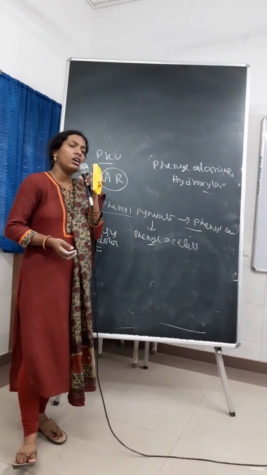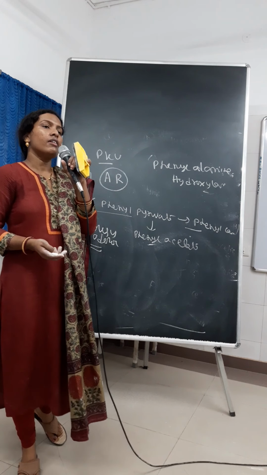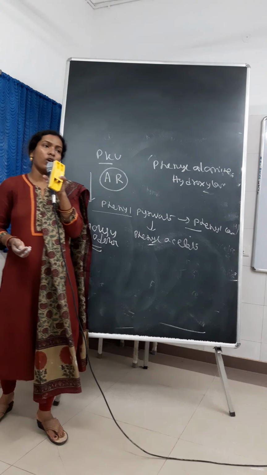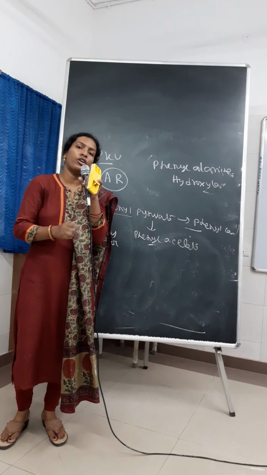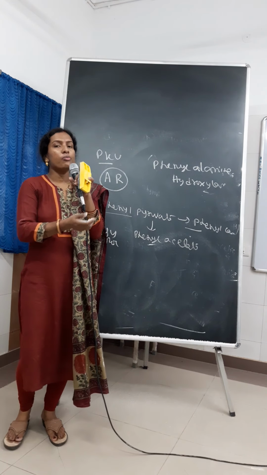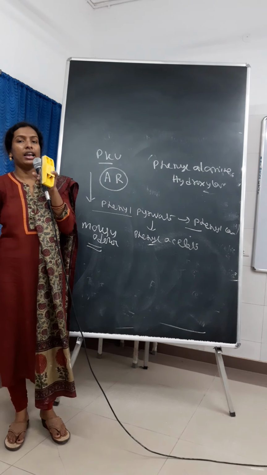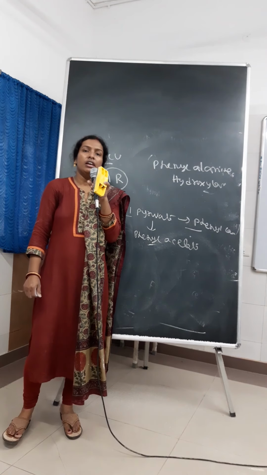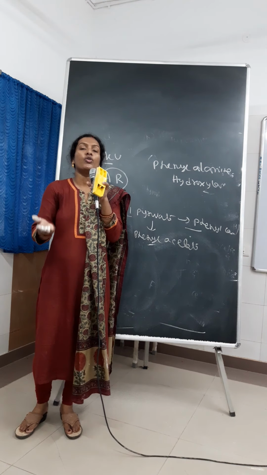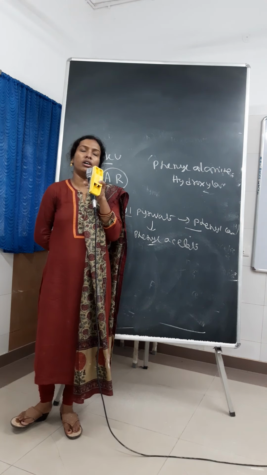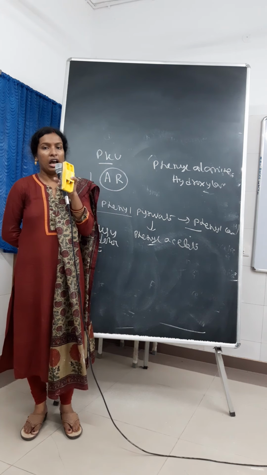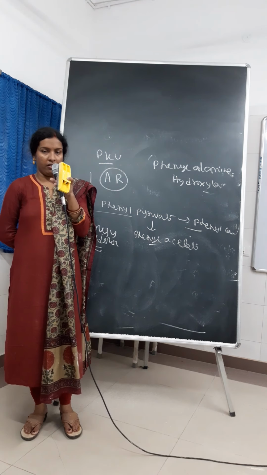That is previously Guthrie test and our ferric chloride test. For the ferric chloride test, baby's urine is collected and some amount of ferric chloride is added. And as many ketones, that is phenyl pyruvate, phenyl lactate, phenyl acetate, are present in the urine, the urine will be converted after adding ferric chloride, the urine will get a green or yellowish green color. So this is the ferric chloride test.